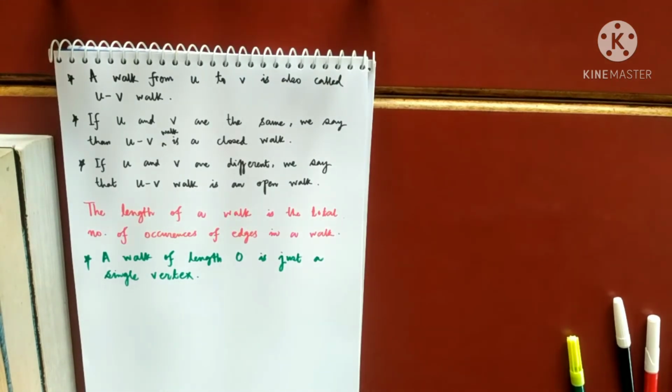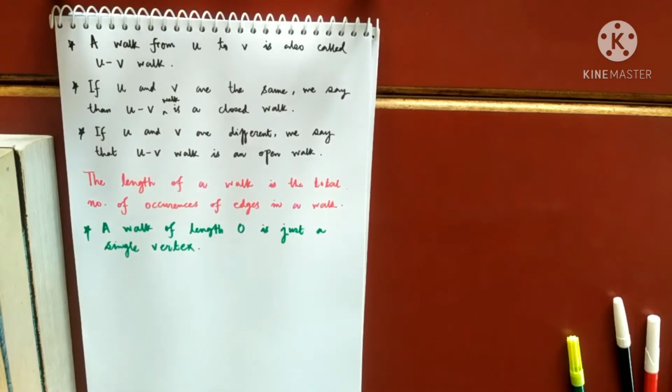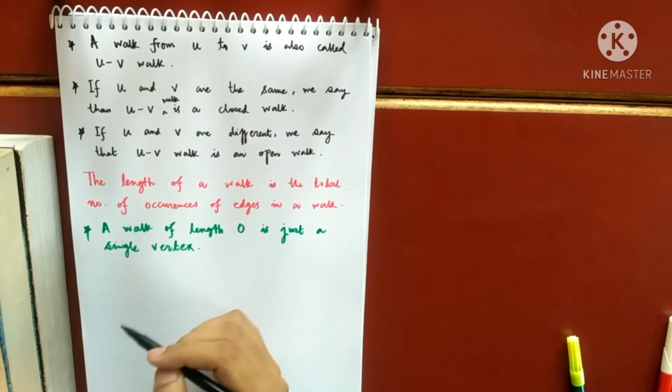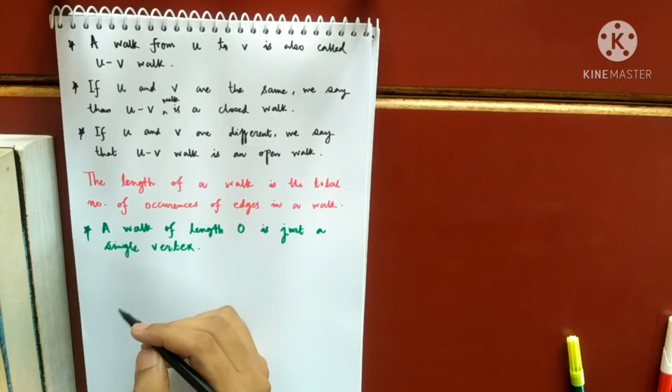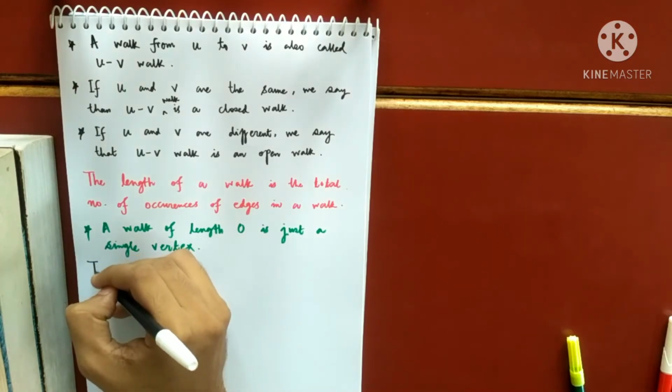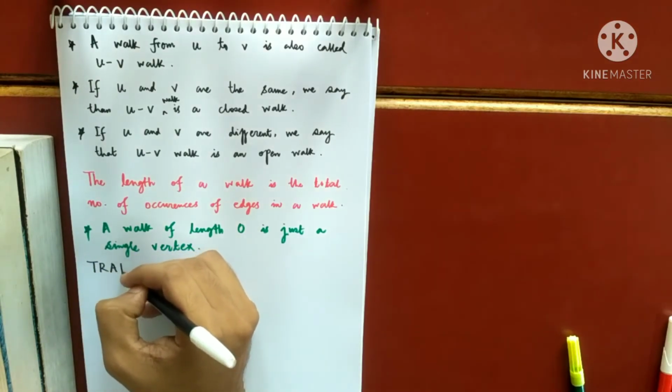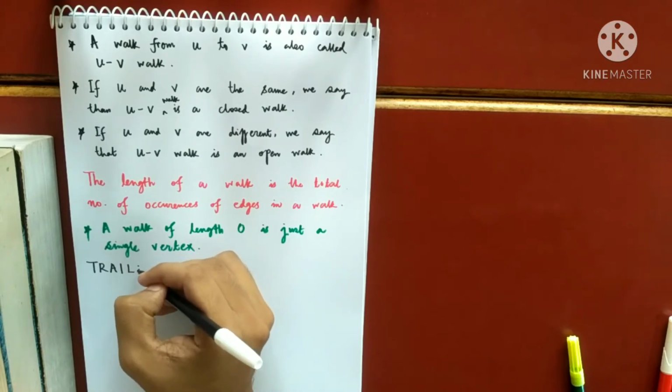Okay. Now, as said, we are not much interested in walks. With the help of this walk, we define something called a trail. This will be very important for us, trail and path. So what is a trail?